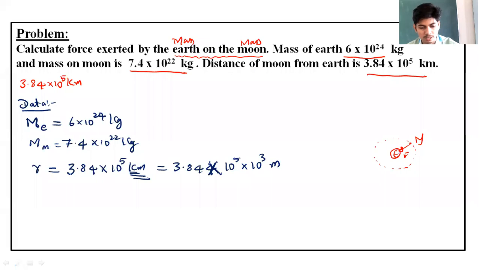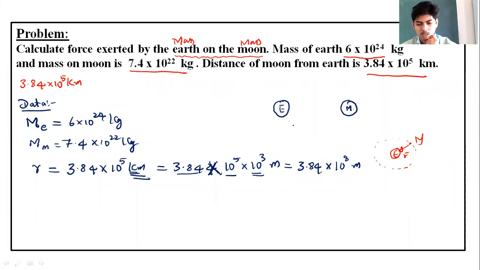See, distance r is written as 3.84 into 10 power 5 as it is, and this kilo I write as 10 power 3. This becomes 3.84 into 10 power 5 into 10 power 3, which is 10 to the power of 8 meters. So this is the distance between moon and the earth. If this is the earth and if this is the moon, the distance between earth and the moon is given as 3.84 into 10 to the power of 8 meters, right?